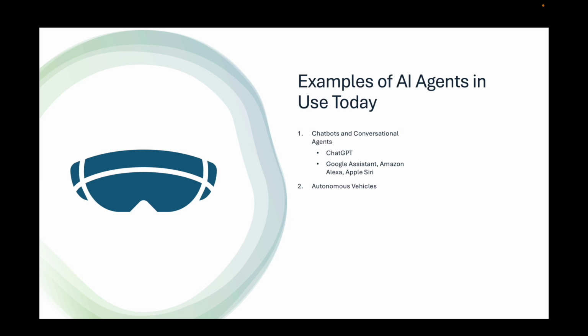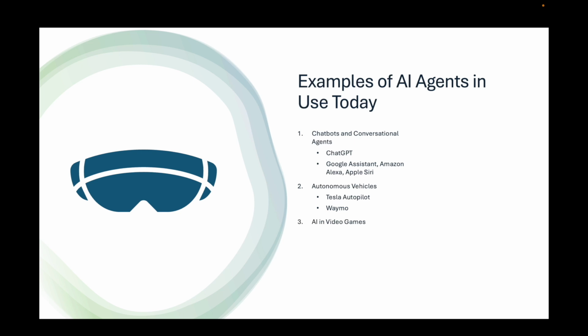2. Autonomous vehicles. Examples: Tesla Autopilot uses AI agents to process sensor inputs, predict traffic conditions, and navigate autonomously. Waymo, self-driving technology developed by Alphabet that uses a combination of AI, sensors, and planning algorithms.